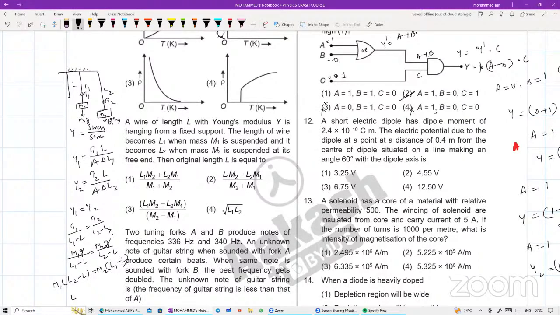तो simplify कर लेते हैं, we will get the value of L is equals to M2 into L1 minus L2 into M1 divided by M2 minus M1. So this will be the value of your L. So what is the option I can write for that one beta? Which option is matching? M2 into L1 minus L2 into M1 divided by M2 minus M1. Third option. Chalo, very good.